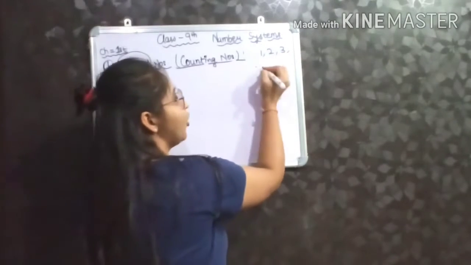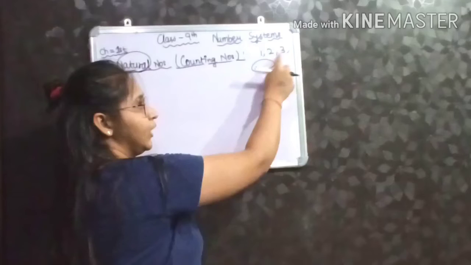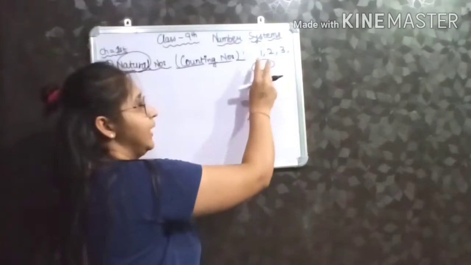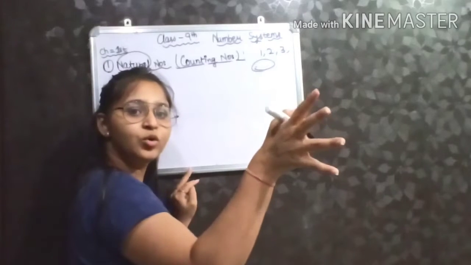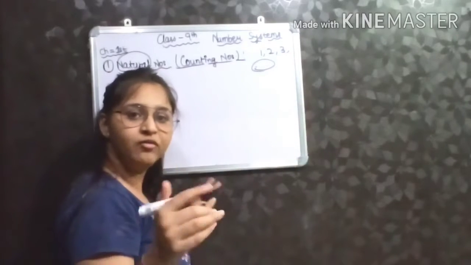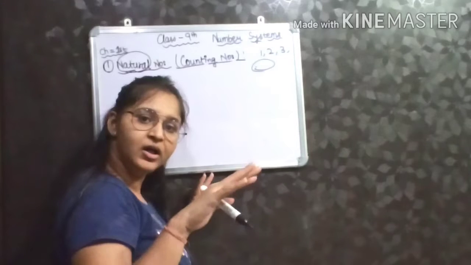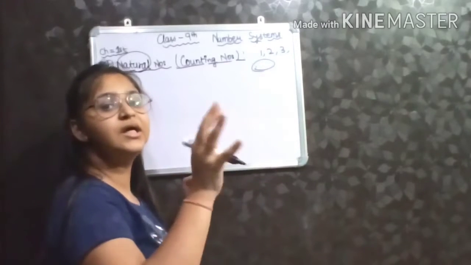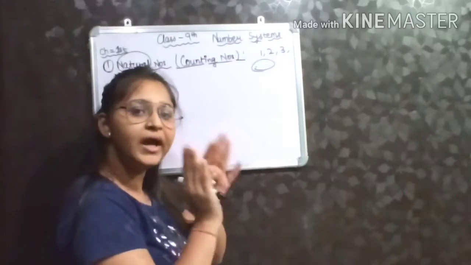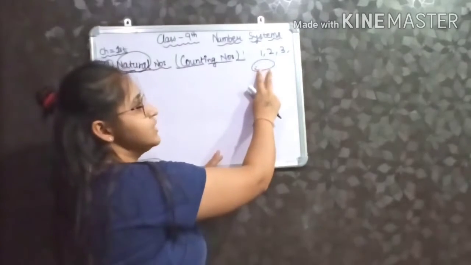What do the 3 dots mean? I am putting 3 dots after this comma. It means the numbers are infinite. You can go up to infinite, like 1000, 1001, 1005, then 10,000. You can go continuously and your numbers will never end. This is what the 3 dots mean.